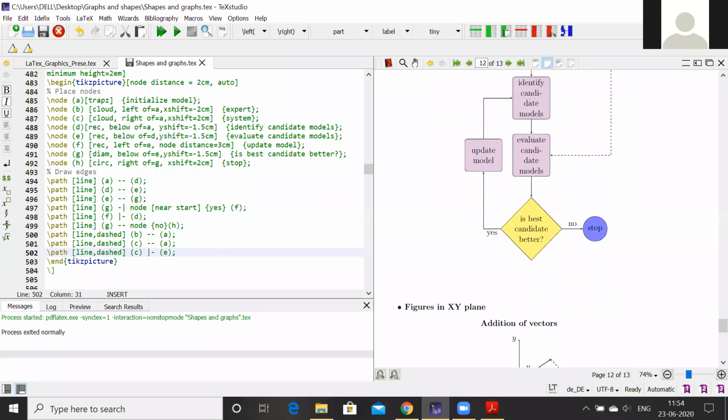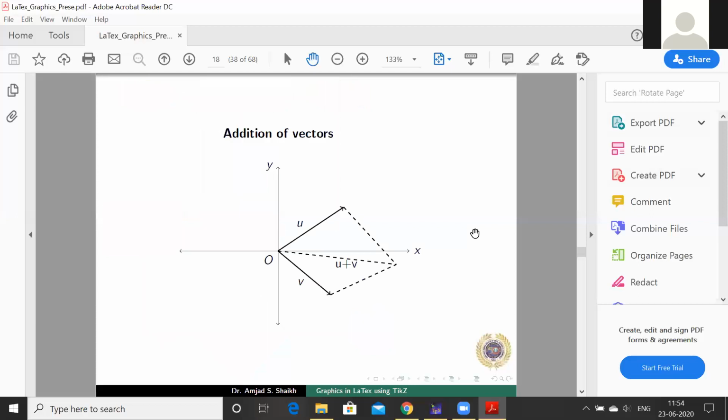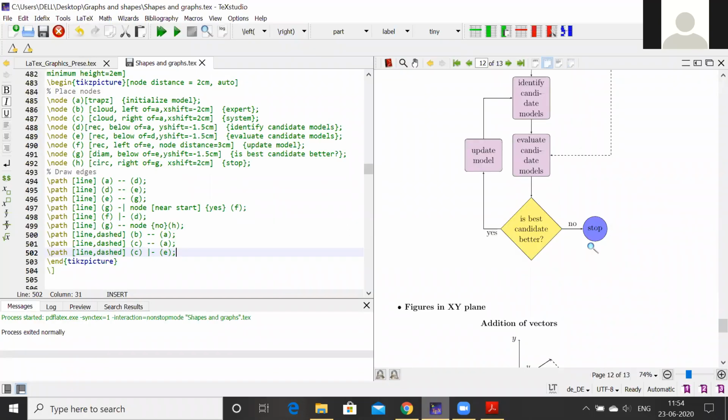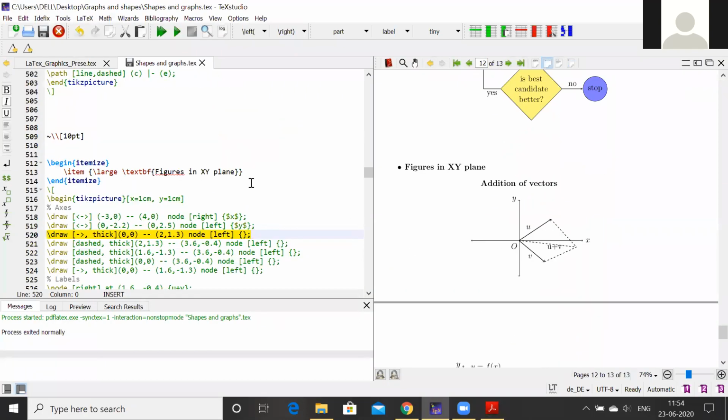Another thing is, the next part is about the XY plane. So we can draw this XY plane here. This is the addition of vectors. U vector, V vector, and then the addition of vectors, we know that. So how to draw this thing? So here it is, figures in the XY plane.